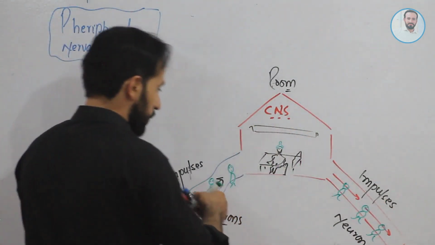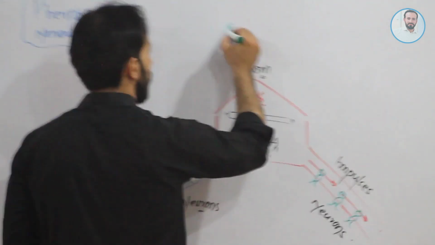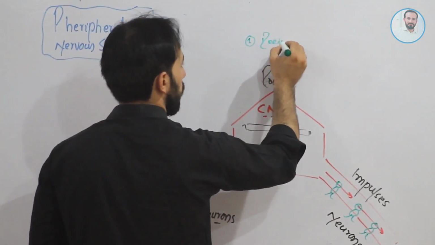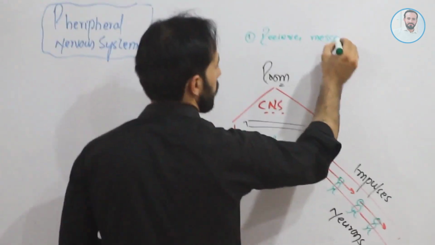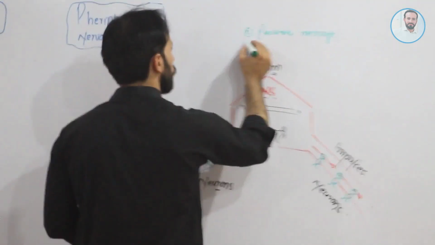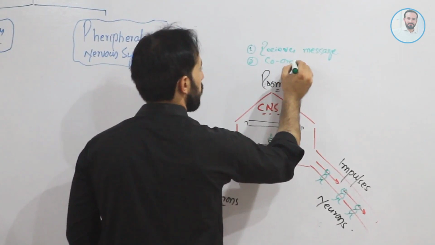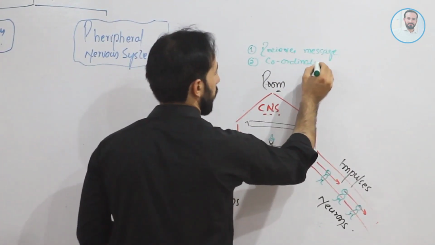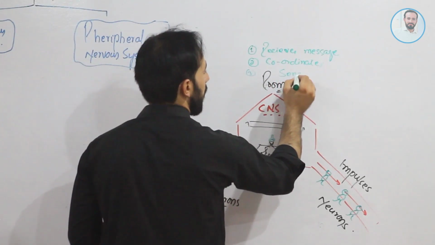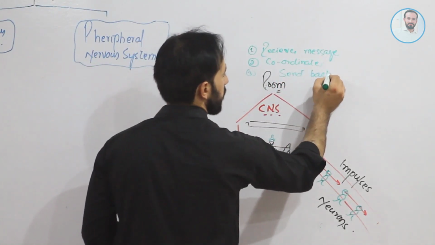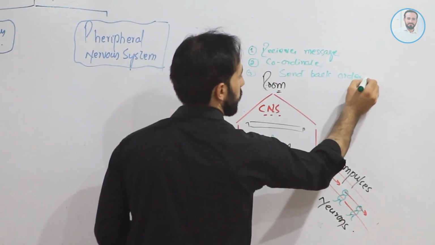So the central nervous system is the system which, number one, receives messages. Number two, coordinates them. And number three, sends back orders.